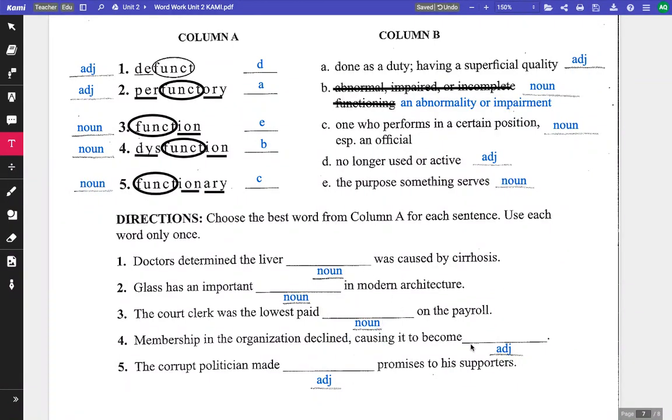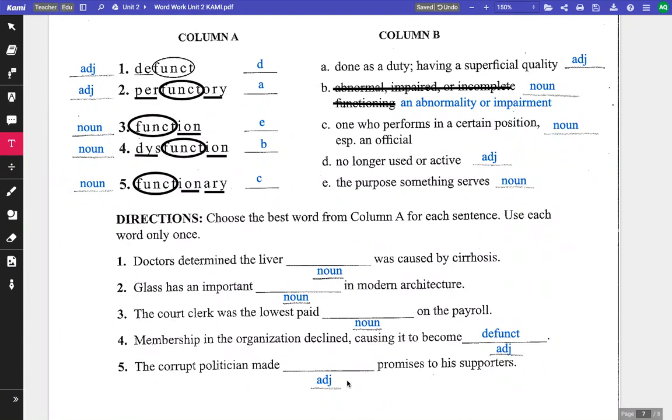And I also like to look at the part of speech that we don't have as much of. So I only have 2 adjectives and I have 3 nouns. So I'm going to go ahead and do the adjectives first. Membership in the organization declined, causing it to become defunct, which means no longer functioning, or perfunctory, done as a duty. Which one do you think it is? It's defunct. People kept leaving the organization. Membership, having people be members, was decreasing. So the organization was no longer active.